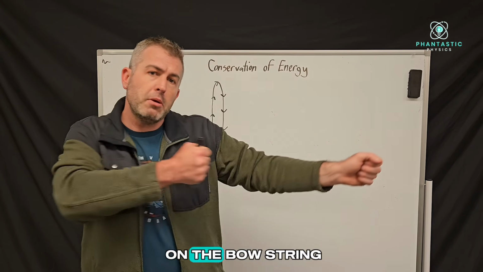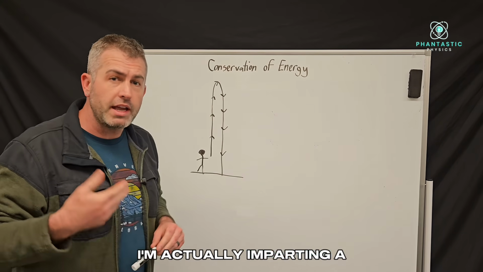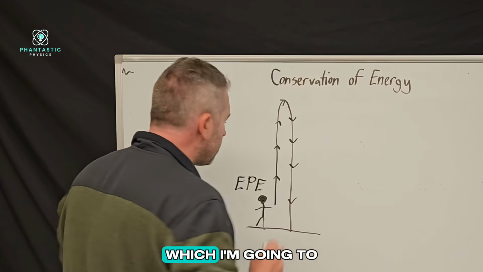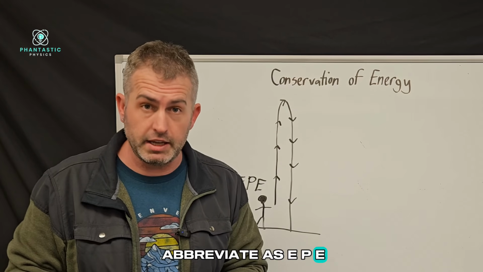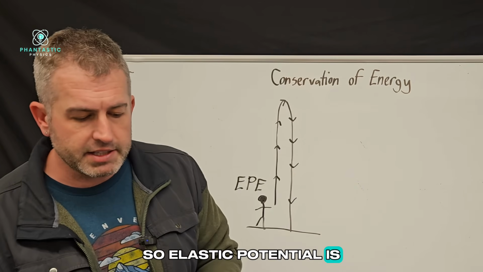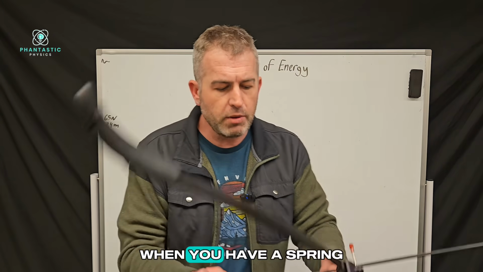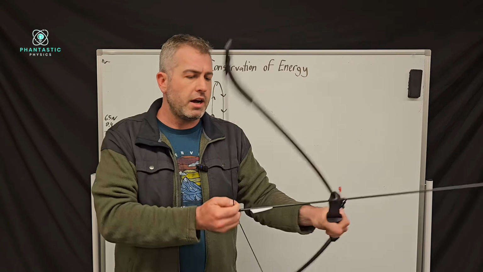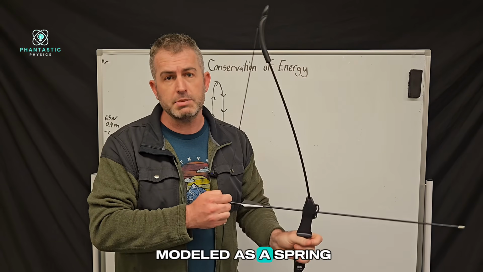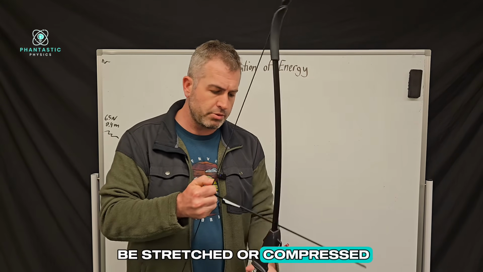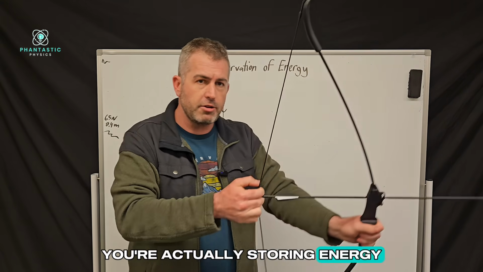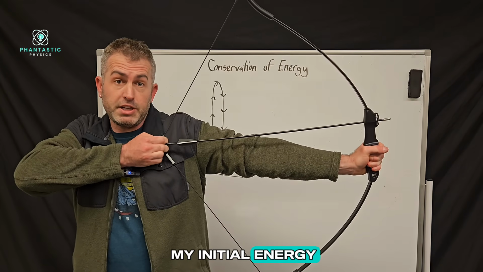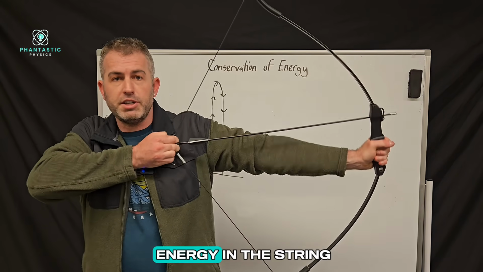When I pull back on the bowstring, I'm actually imparting a type of energy that's known as elastic potential energy, which I'm going to abbreviate as EPE. So elastic potential is the type of energy contained when you have a spring and you're stretching or compressing that spring. A bowstring can be modeled as a spring. So anything that can be stretched or compressed, you're actually storing energy in that string. And so that's actually my initial energy. I've stored elastic potential energy in the string.